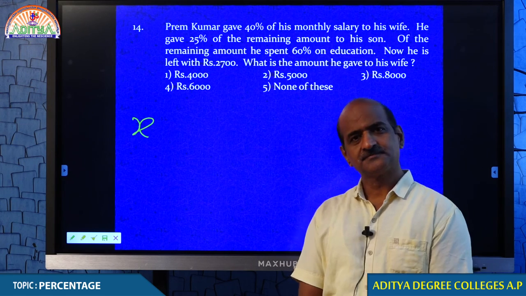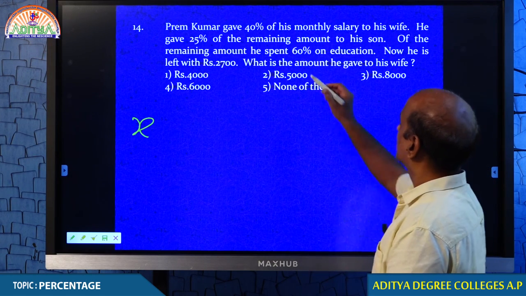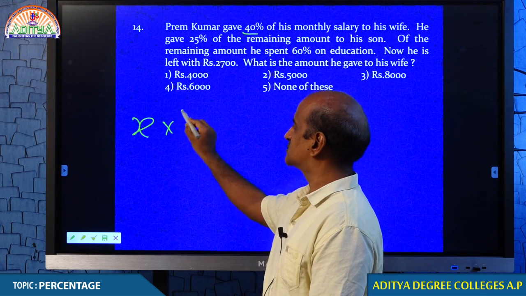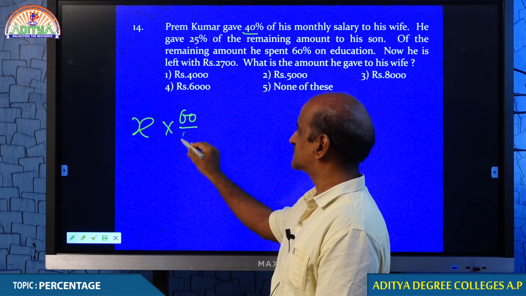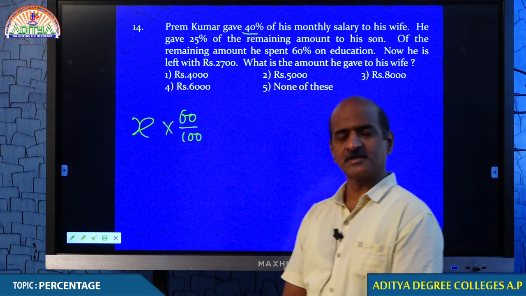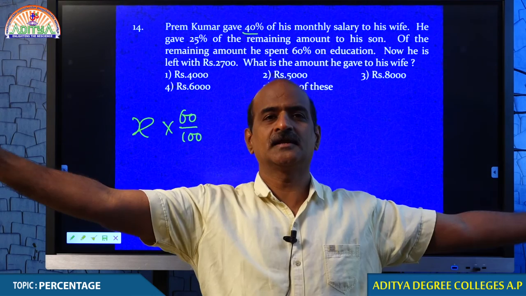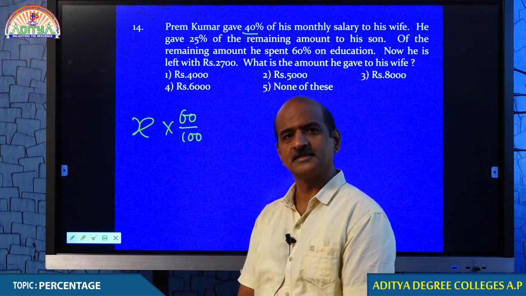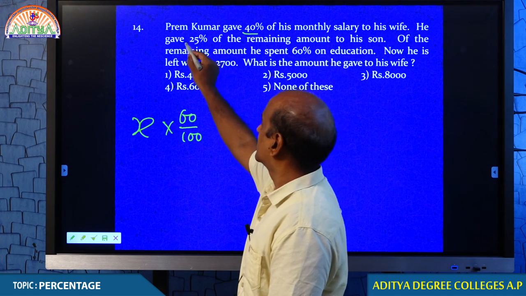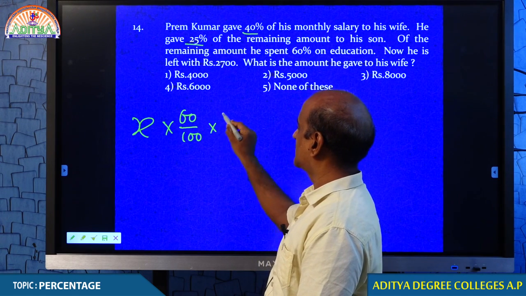Done? Right. 40% he gave away to his wife. Therefore, how much he left? 60%. How did he get the 60%? Because 40% he gave to his wife. Now he left with the 60%. Then again, he gave 25% of the remaining to his son.